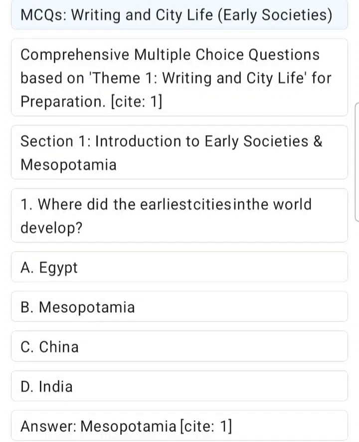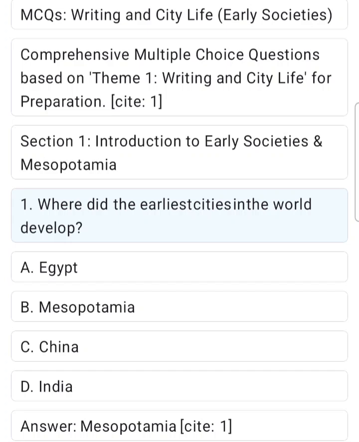MCQs, Writing and City Life, Early Societies. Comprehensive multiple choice questions based on Theme 1, Writing and City Life, for preparation, Site 1. Section 1, Introduction to Early Societies in Mesopotamia.